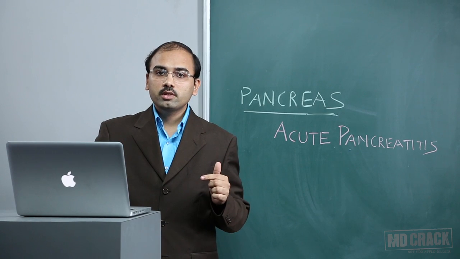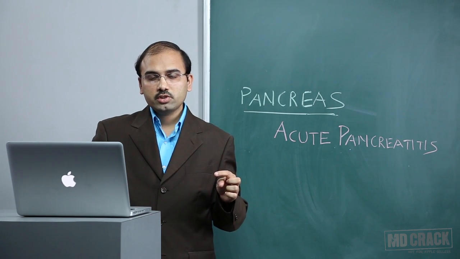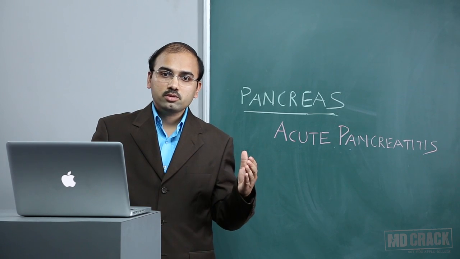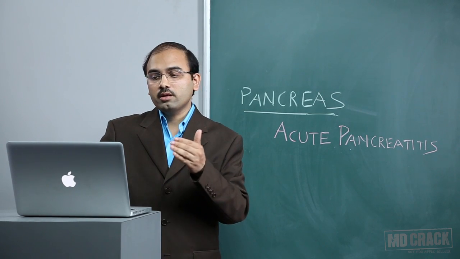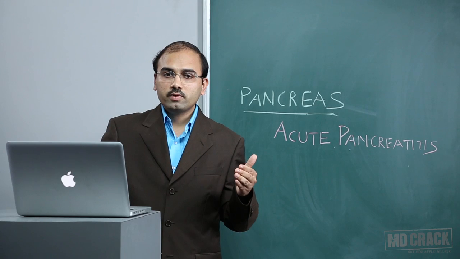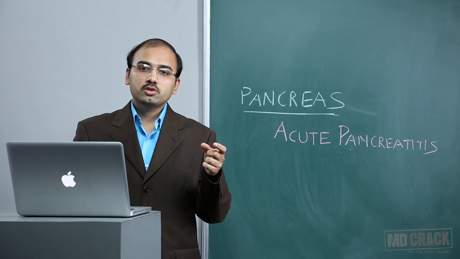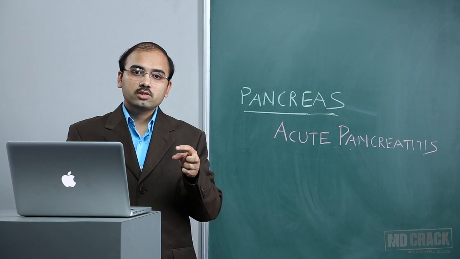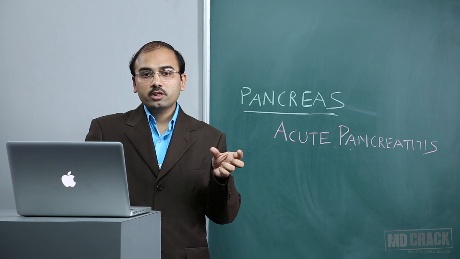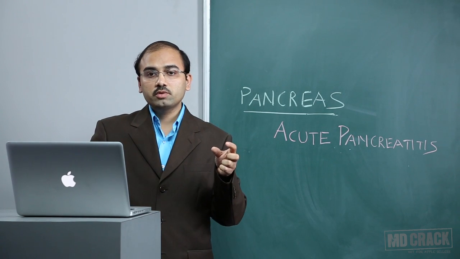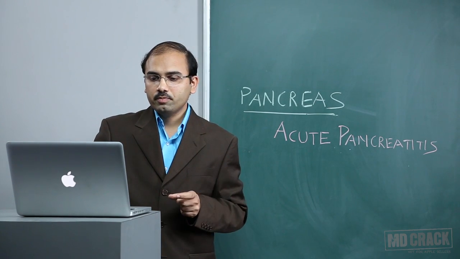Which of the following will be the best investigation? You first diagnose by chemical analysis like bilirubin and alkaline phosphatase, and you subject these patients to therapeutic measures, which is done by ERCP. So the best methodology for management of persistent biliary obstruction is ERCP.